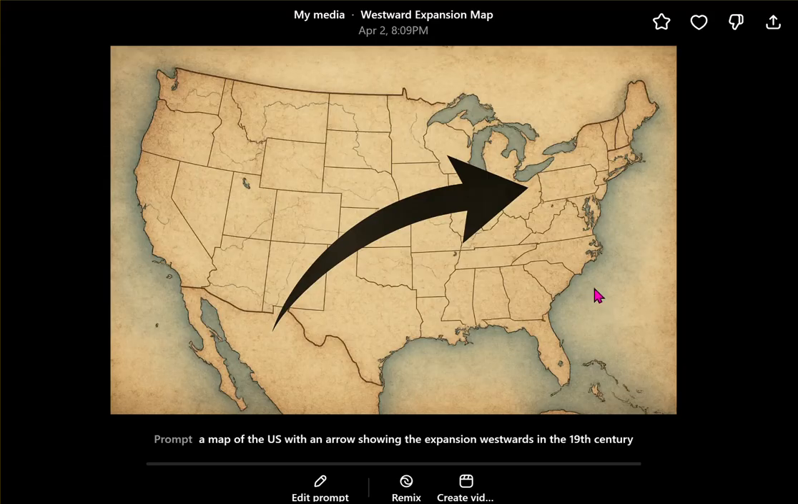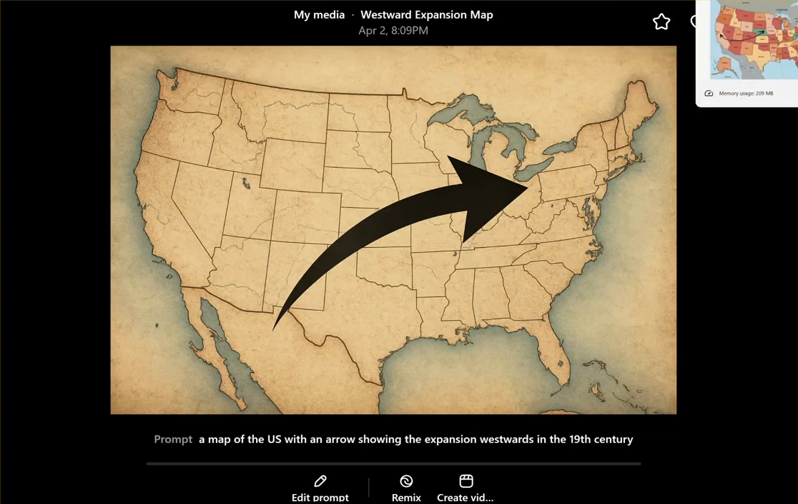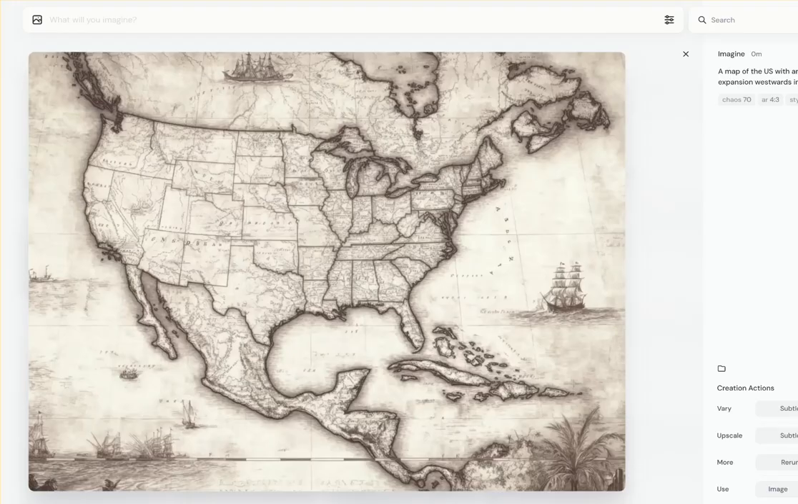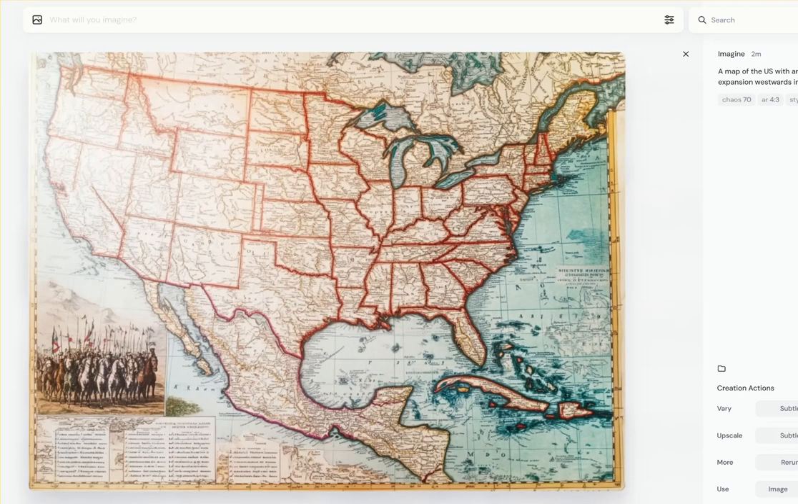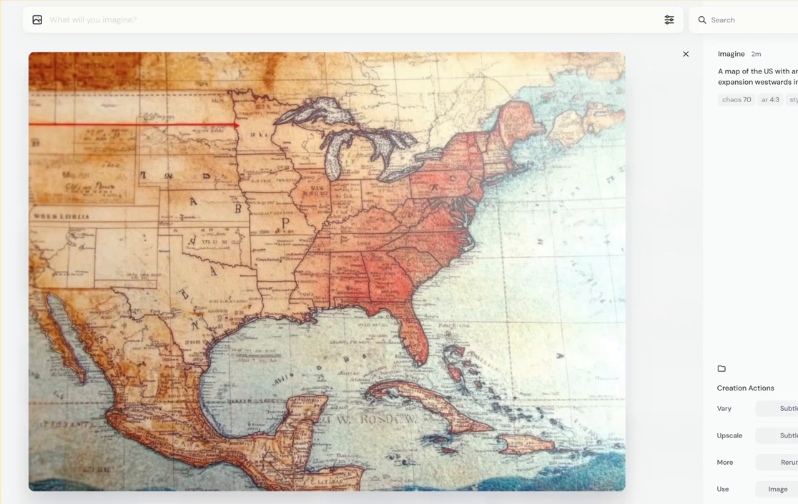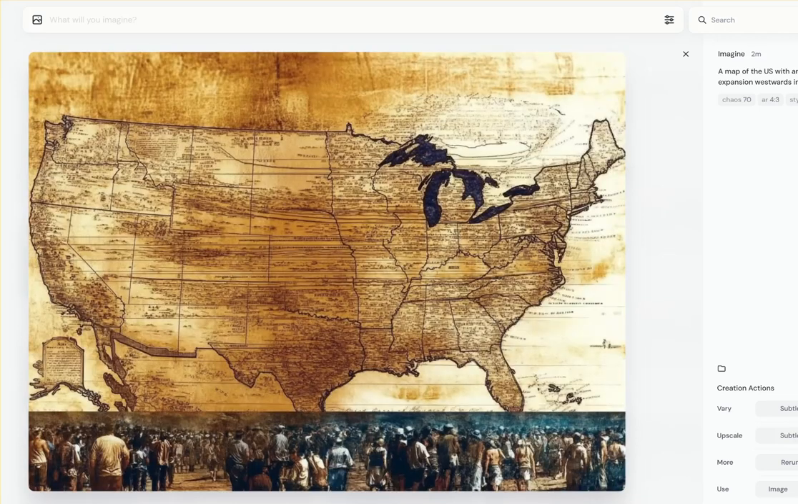Just to give you some more context with different models, I also used Ideogram and Midjourney. So Midjourney just didn't get any arrow. I asked for a map of the US with an arrow, same prompt for all of them. And this is what I got here. I got four versions of a map of the US, I guess, in the 19th century, or at least looking old, and no arrow whatsoever.